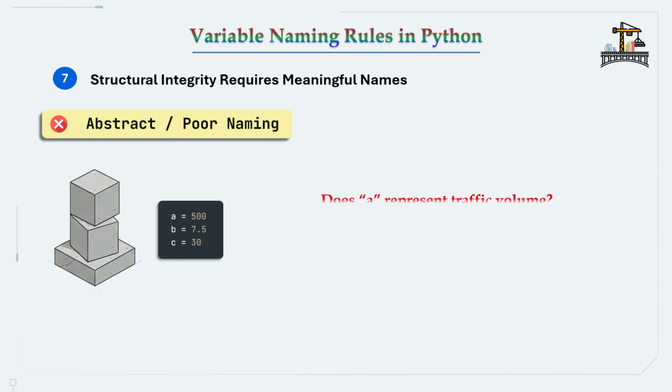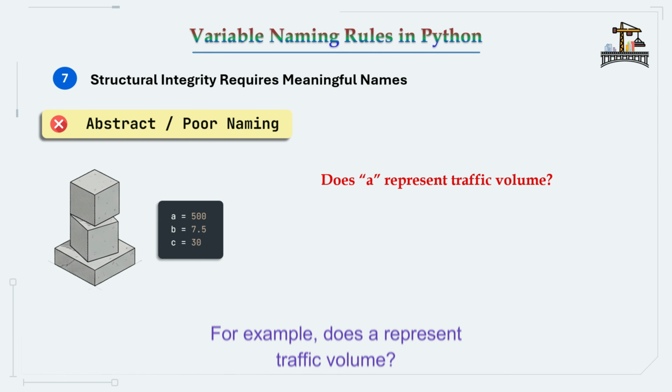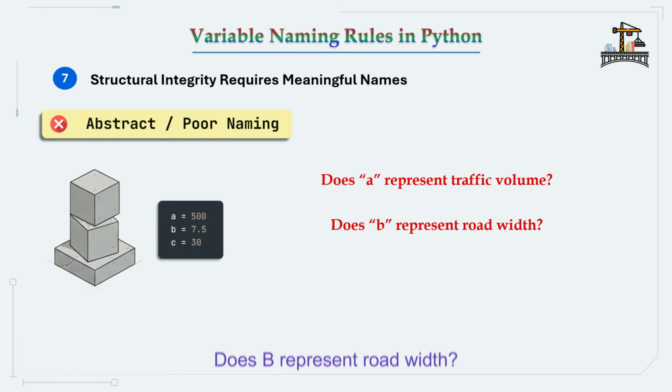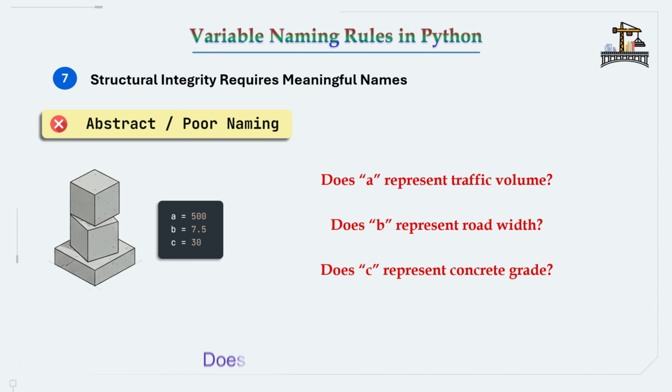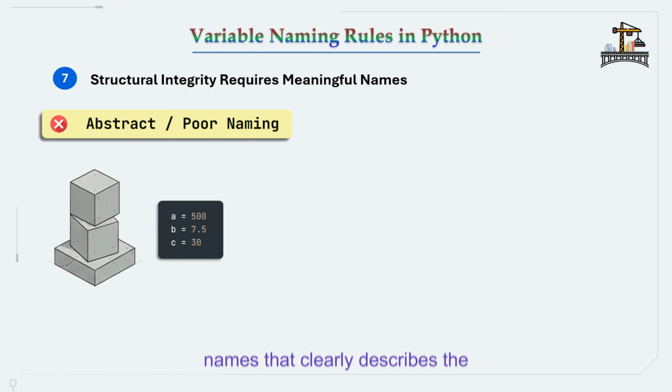For example, does a represent traffic volume? Does b represent road width? Does c represent concrete grade? We cannot identify the meaning clearly just by looking at the variable names. So instead of using unclear names like a, b, and c, we should use meaningful variable names that clearly describe the stored data.